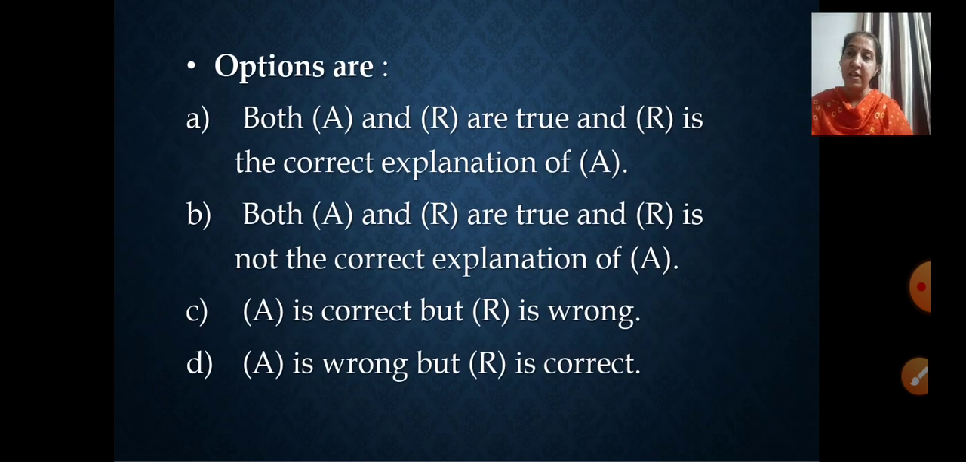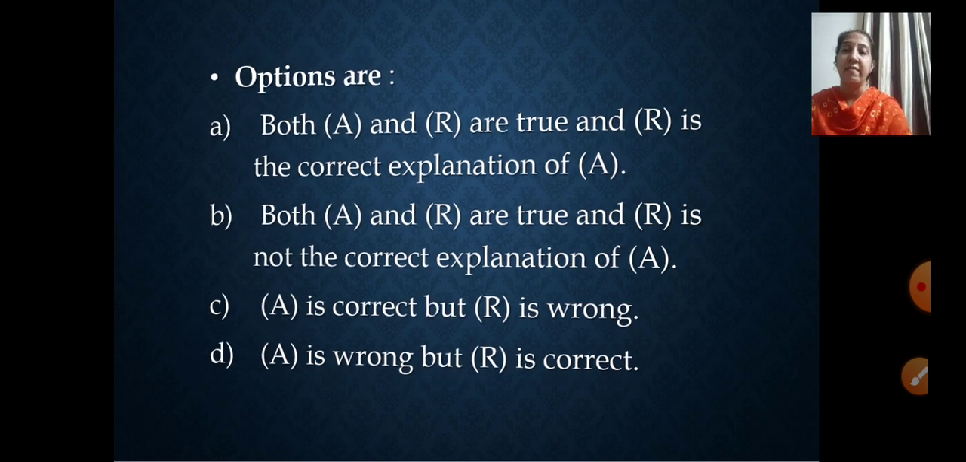Now look at the options again. Option A: both A and R are true and R is the correct explanation of A. This won't be applicable because both A and R are not true. Option B: both A and R are true and R is not the correct explanation of A. Even this is not applicable. Option C: A is correct, but R is wrong. Now, children, when you are choosing C and D, don't get confused. A means assertion. Always remember the first statement is the assertion. Now, in the given example, was the assertion correct or the reason correct?